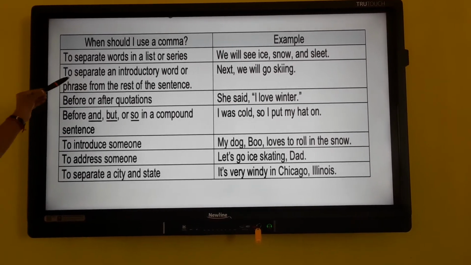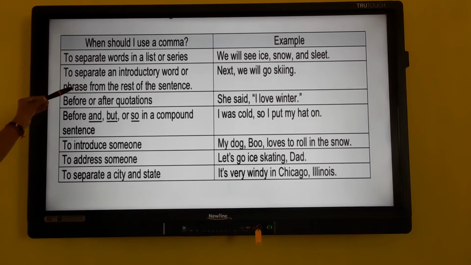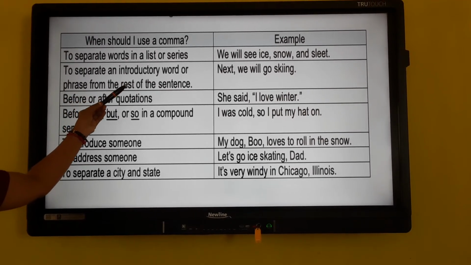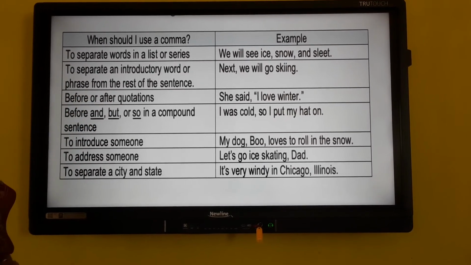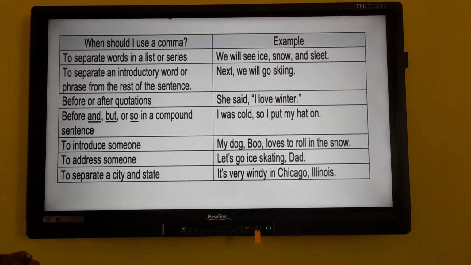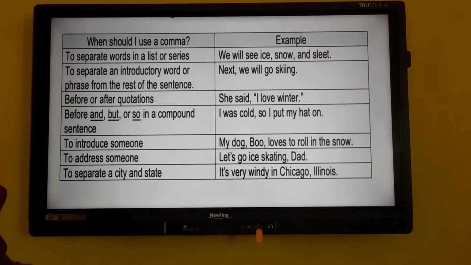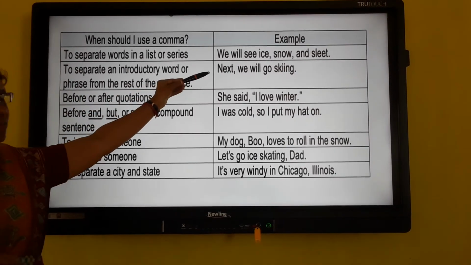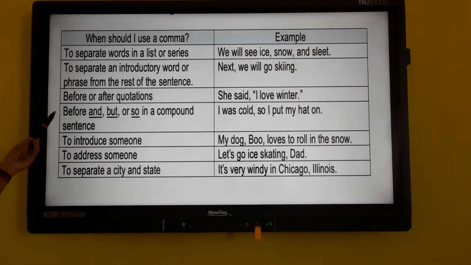Then to separate an introductory word or phrase from the rest of the sentence. Next, we will go skiing. Skiing means sliding down the mountain. That's one activity. So after next we can use a comma.